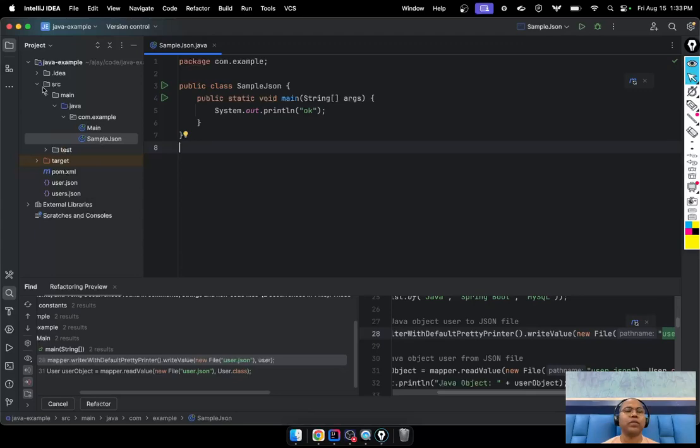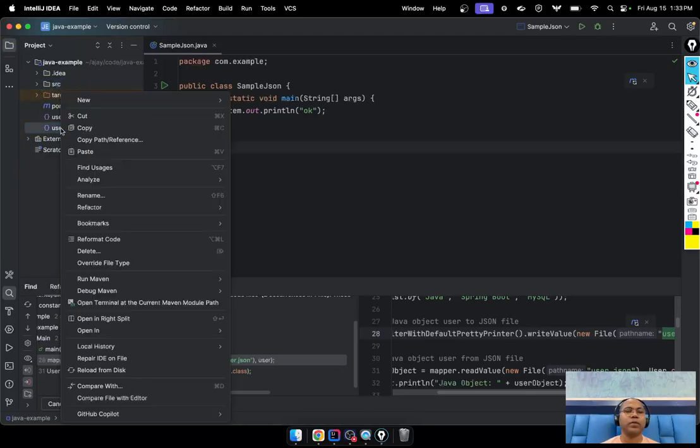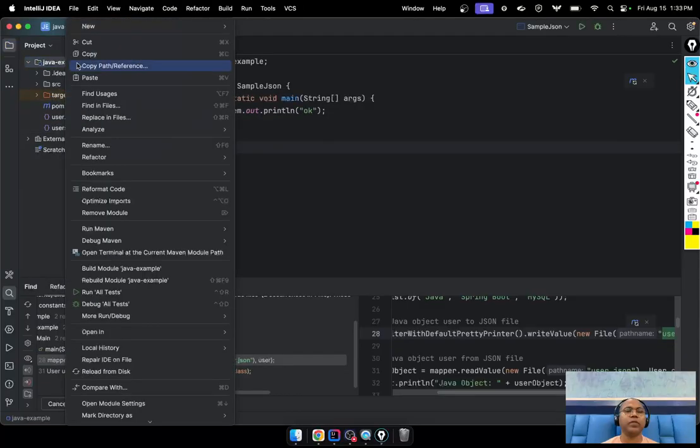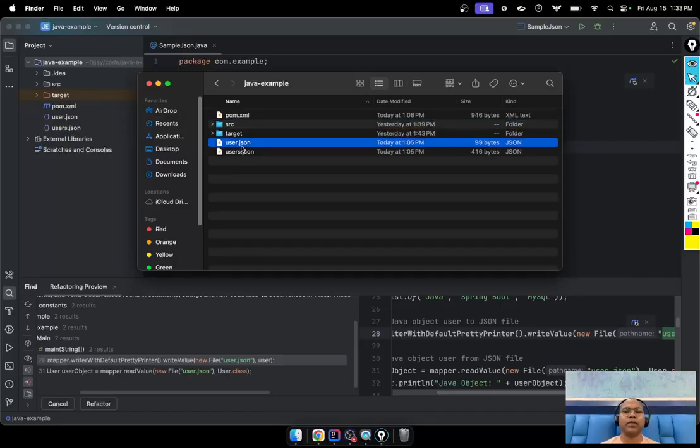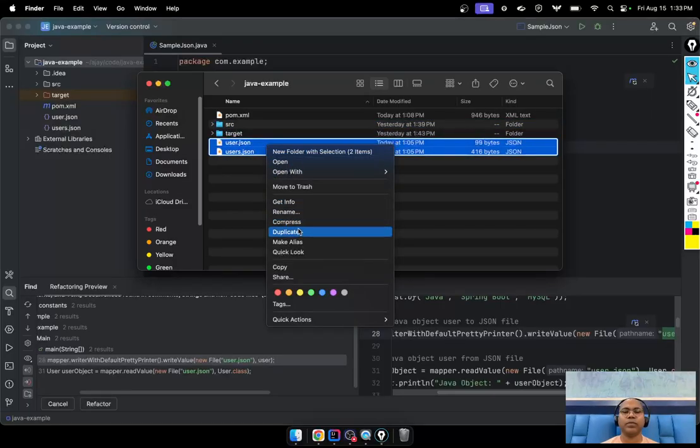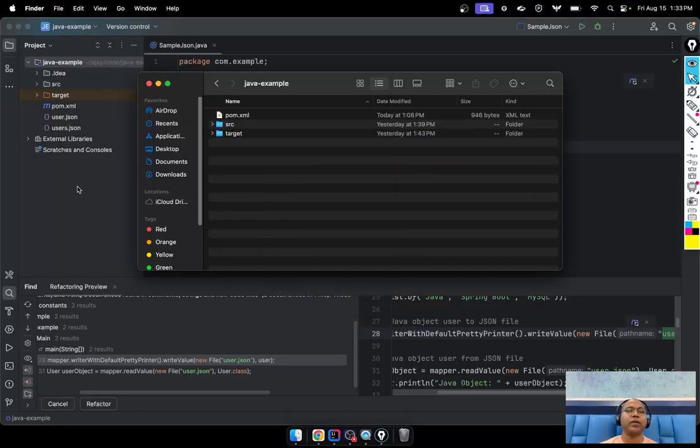Okay, no problem. Let me open the project in Explorer, or open in Finder. This is some JSON file.